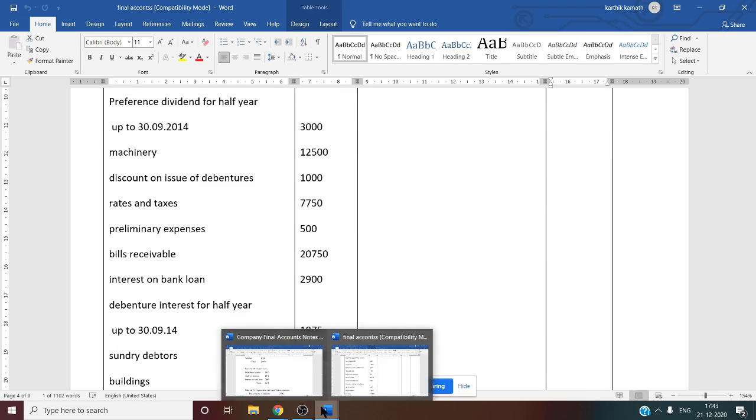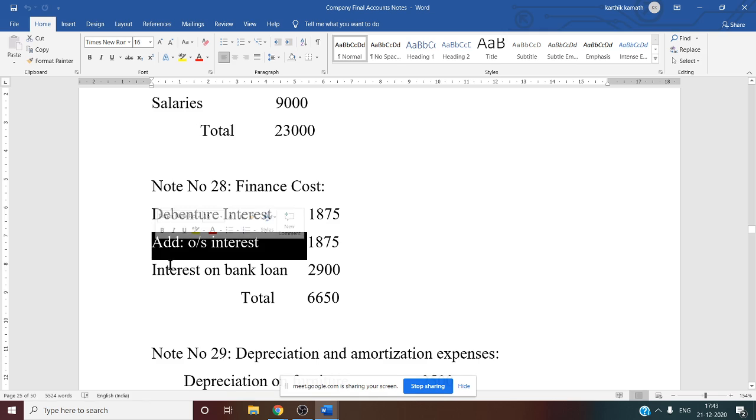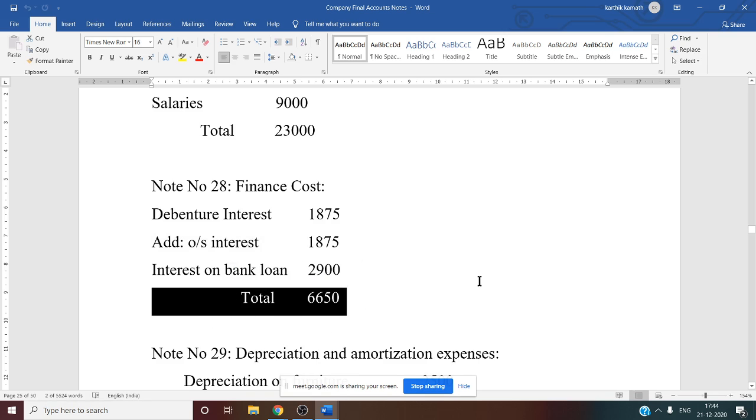So you have to add that information. See this debenture interest, first 6 months 1,875. Next 6 months debenture interest from October to March, that is 1,875. Interest on bank loan is given in the question. So total finance cost, add all these things, you will get 6,650. That is note number 28. So now note number 28 is over.